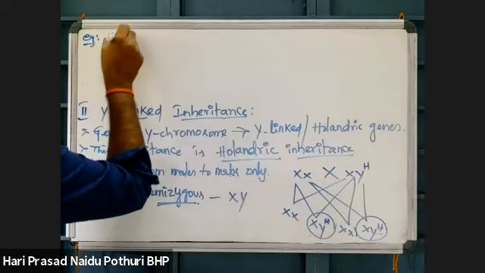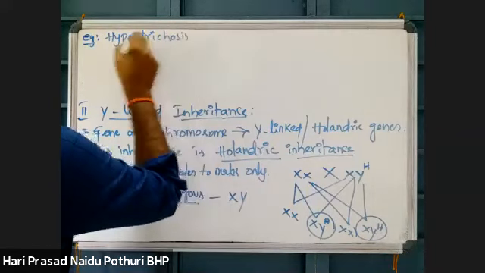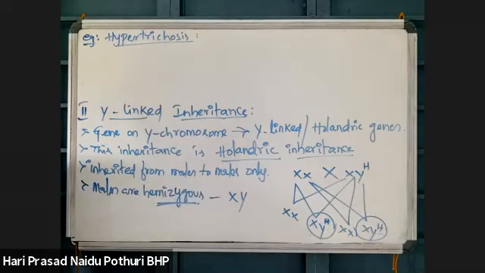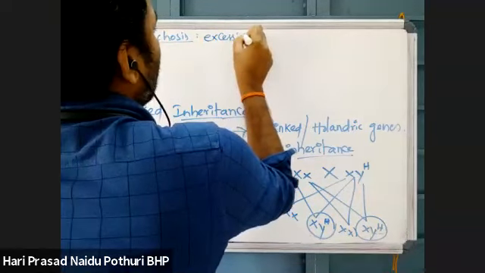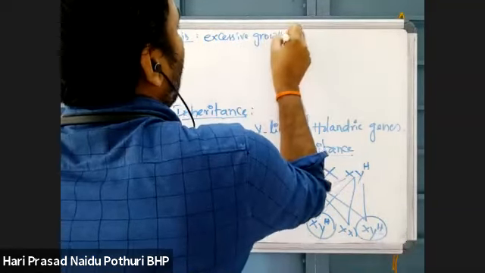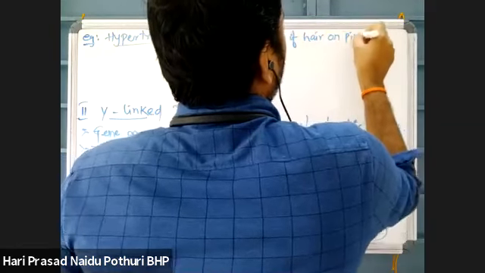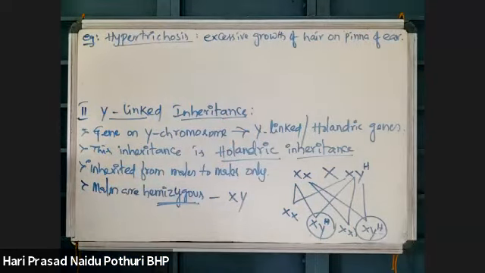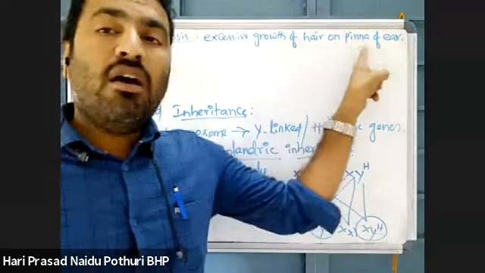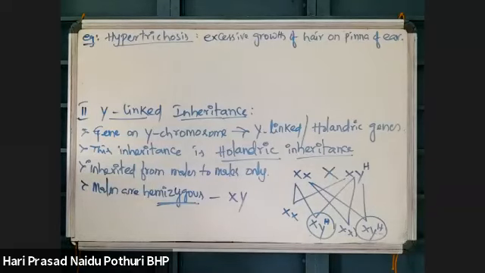One is hypertrichosis. Hyper means more, trichos means hair. Excessive growth of hair on the pinna of the ear. On the ear pinna, there is excessive development of hair growth in males. That is one.